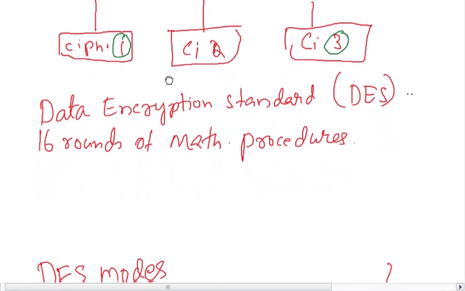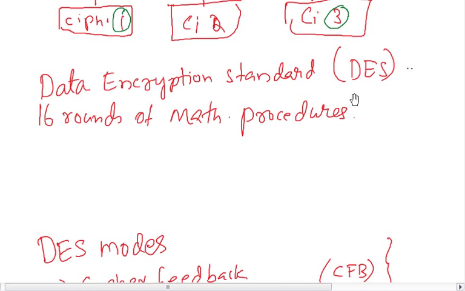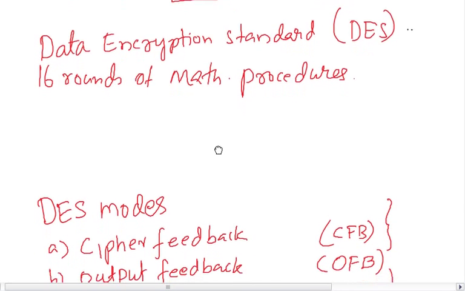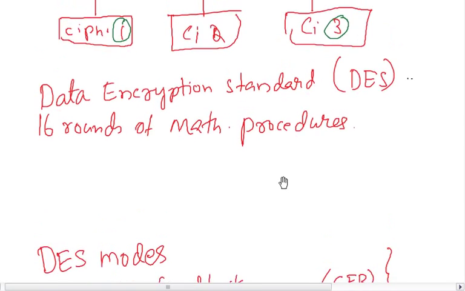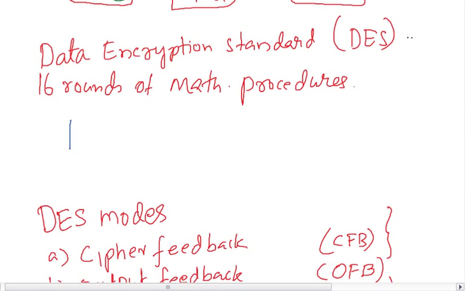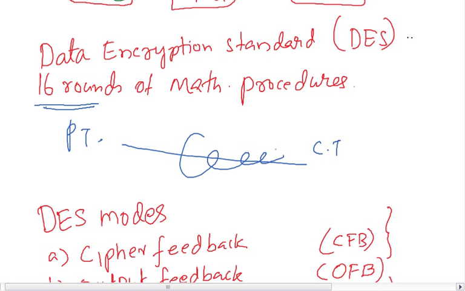And the Data Encryption Standard is DES. It is a block cipher, and it does 16 rounds of mathematical procedures to get the plain text into the ciphertext. Before the plain text becomes the ciphertext, there are 16 rounds of mathematical calculations going on in between.